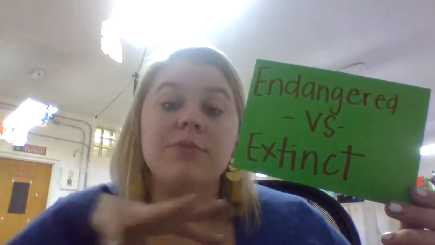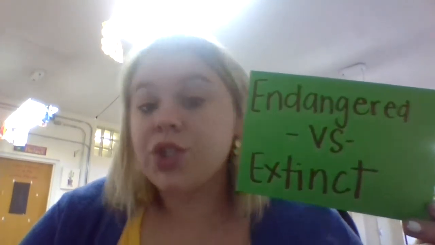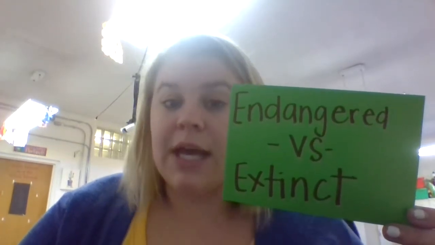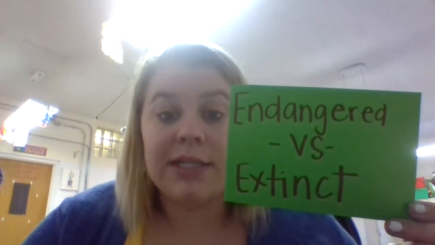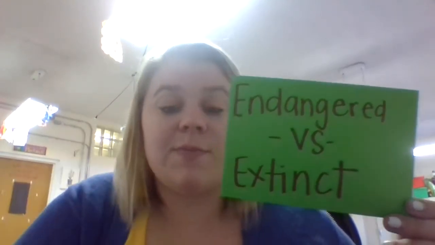Overhunting is another one. So we've learned in social studies about during westward expansion, all the buffalo that were out there and how everybody just hunted buffalo, and then the numbers got really critically low. So that's an example of how overhunting, which was stopped and the population was able to recover some, but it's still not what it used to be. But that's an example of how overhunting can greatly impact a species and the amount of that animal there are.